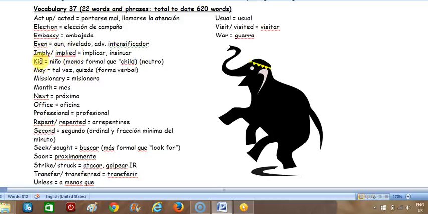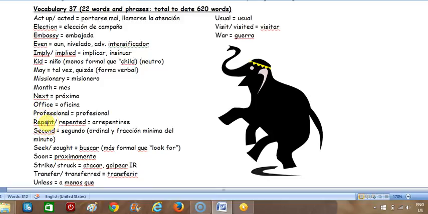Kid, kid. May. So it's translated here an adverb, but you see that it is actually a verb form. Missionary, missionary. Month, month. Next, next. Office, office. Professional, professional.